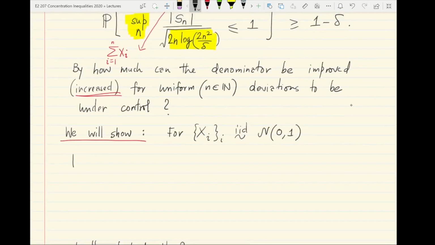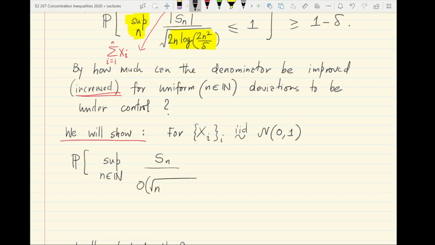Then the probability of the worst case ratio between Sn and a quantity that is roughly order square root n.